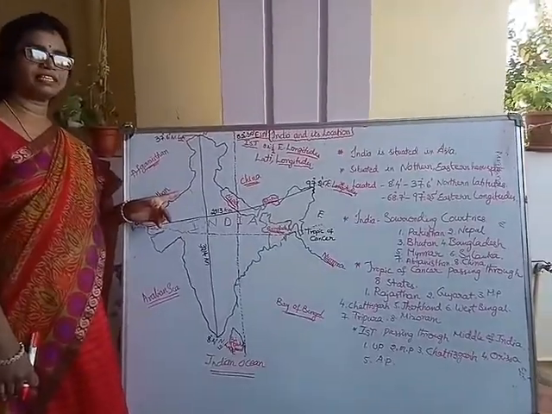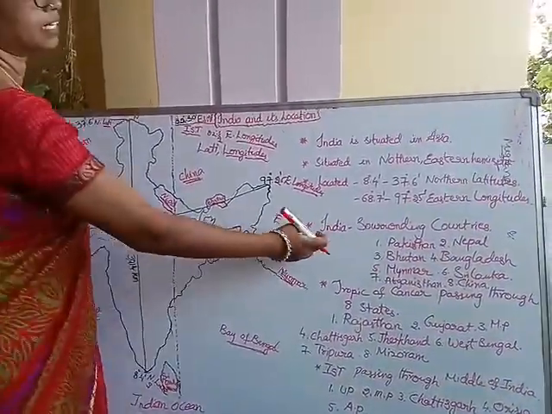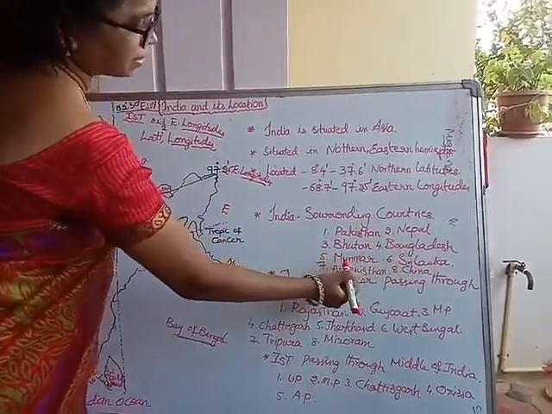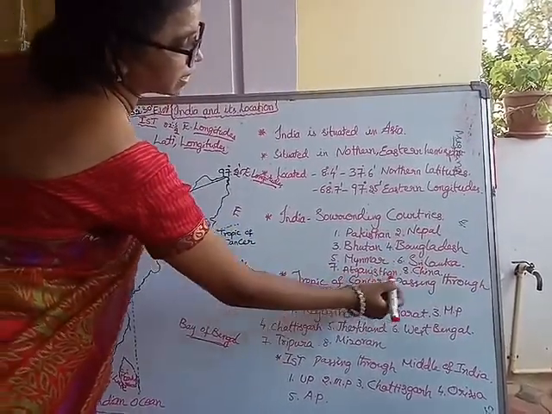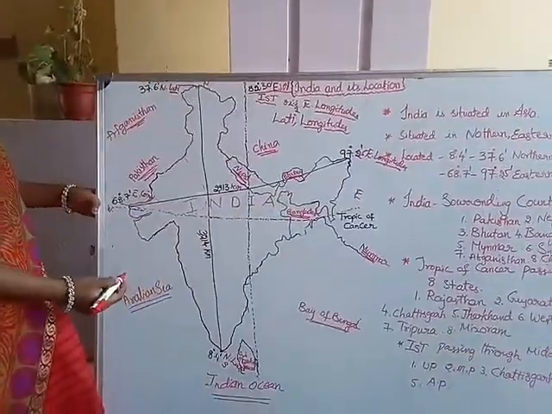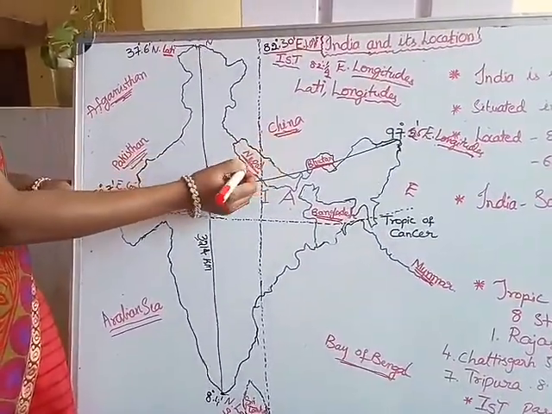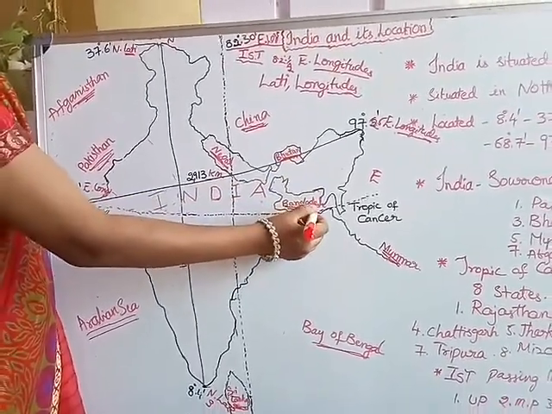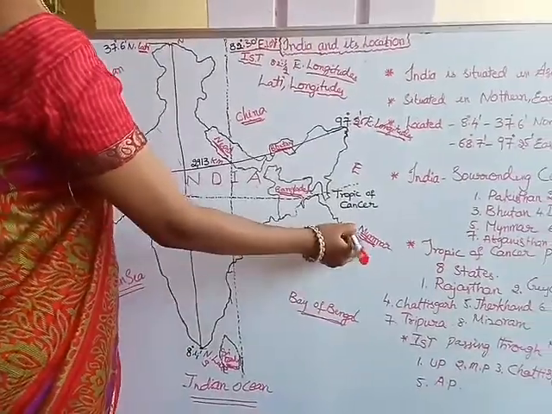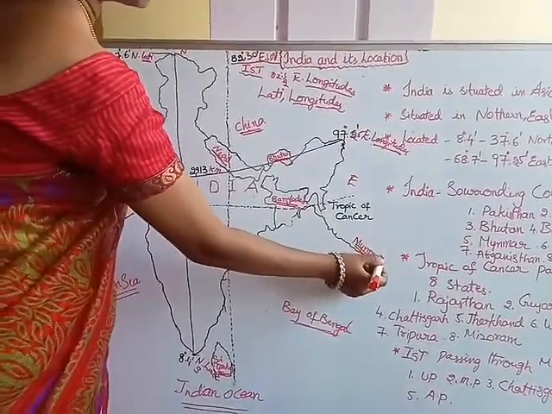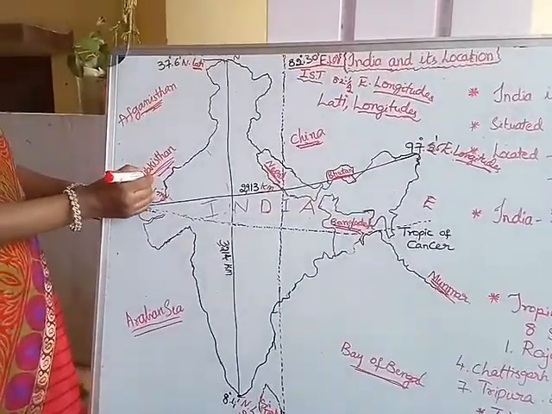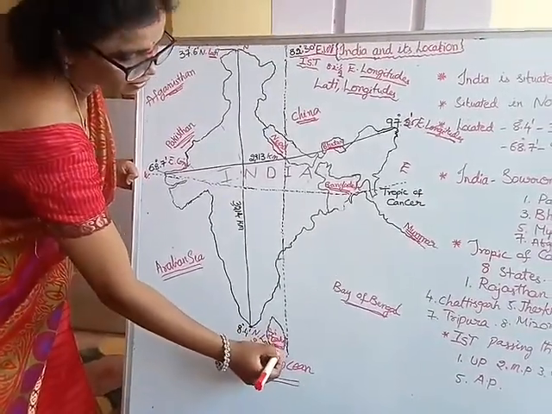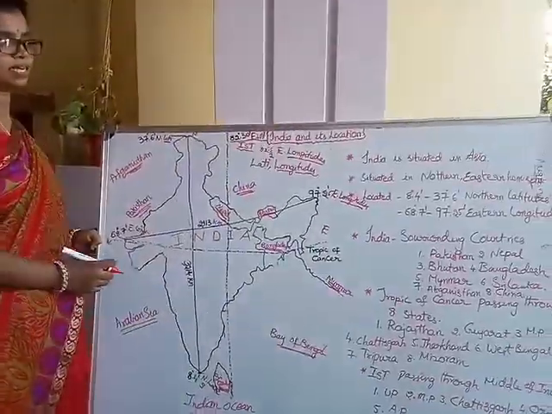This is about India and its neighboring countries. If you see India's surrounding countries, they are Pakistan, Nepal, Bhutan, Bangladesh, Myanmar, Sri Lanka, Afghanistan and China. So now we can see on the map, this is China and this is Nepal. Bhutan is situated here, and below Bhutan we can see Bangladesh, and it is near the Bay of Bengal. On this border we can see Myanmar, and here this is Pakistan and this is Afghanistan, and on the southern side we can see Sri Lanka. So these are the Indian neighboring countries.